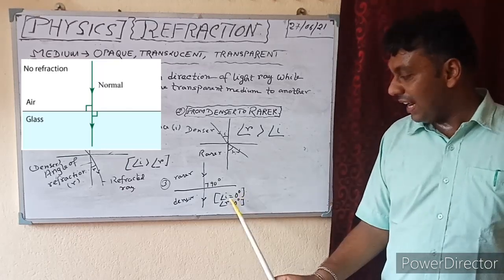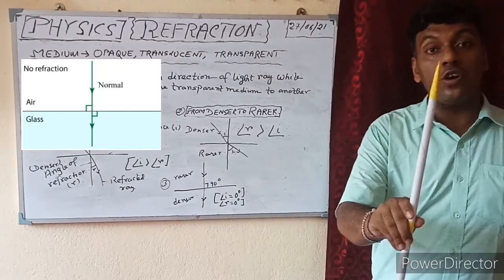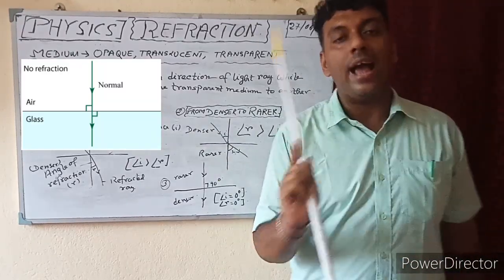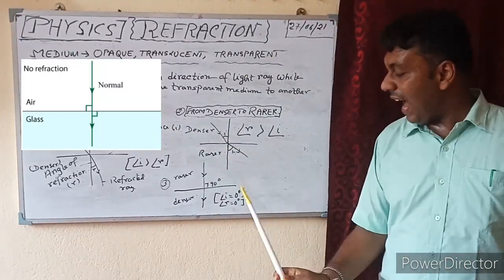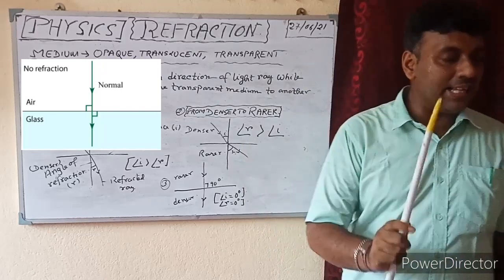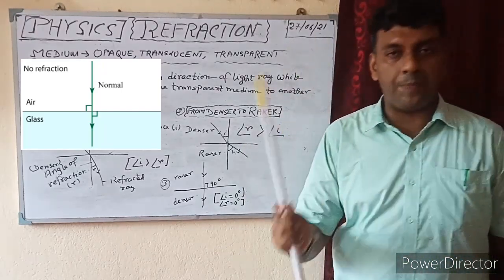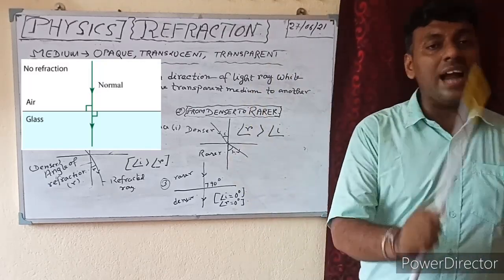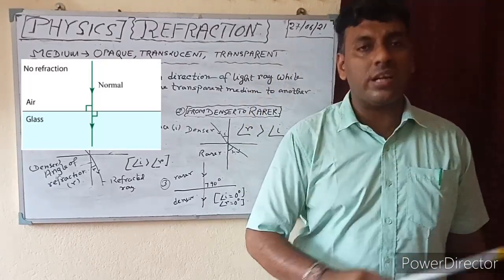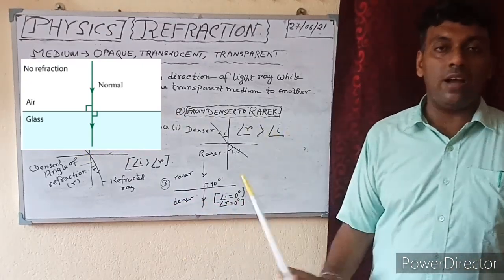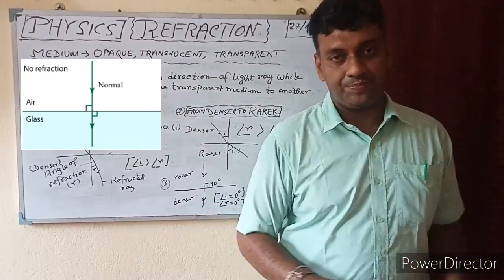And here, angle I is 0 degrees. That means there is no angle between the incident ray and the normal. So angle I is 0. And as the light ray does not deviate from its path, the angle R, that is the angle of refraction, is also 0 degrees. So these are the three characteristics of the refraction of light.